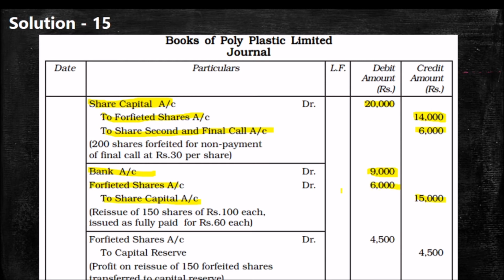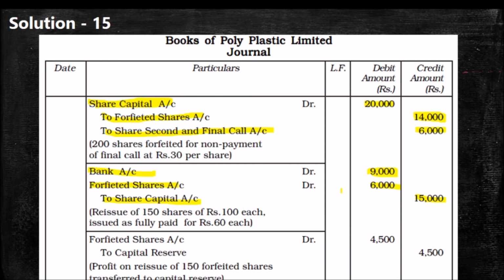And remember, in this problem there is a confusing aspect. As per the question, the forfeited shares are 200, but they reissued only 150.